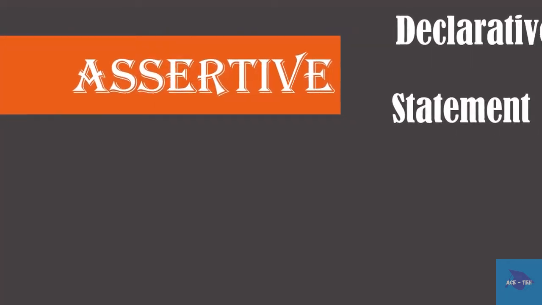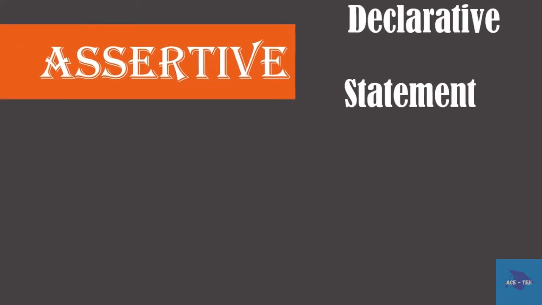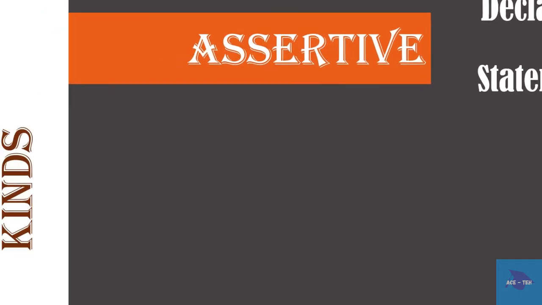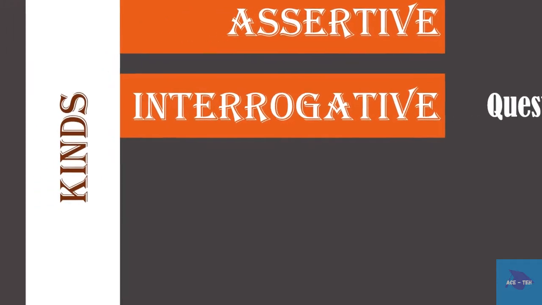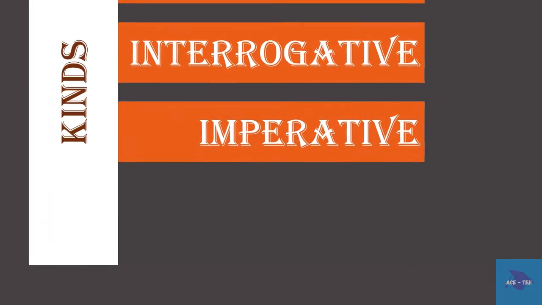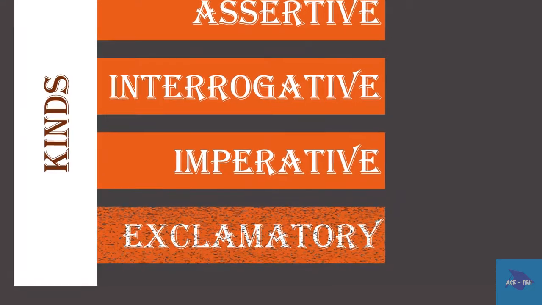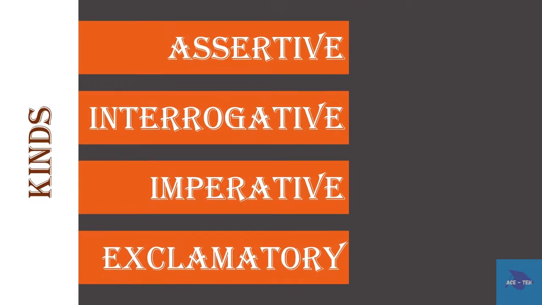There are four kinds of sentences: assertives, otherwise called as declarative or as statements. The second one is interrogative sentence or questions. Third one is imperative sentence, and the fourth one is exclamatory sentence.